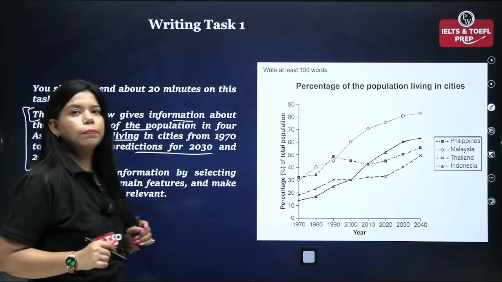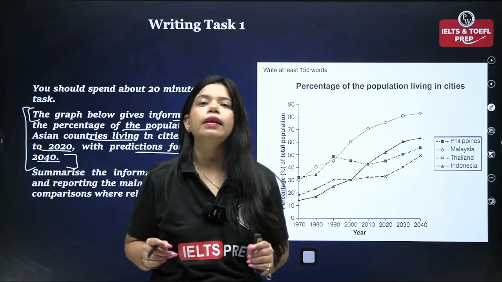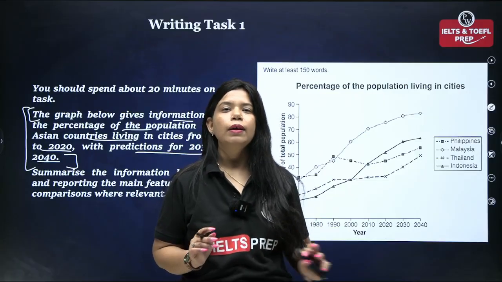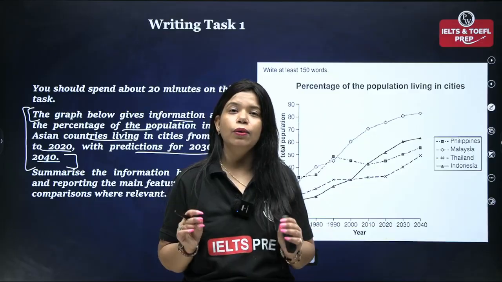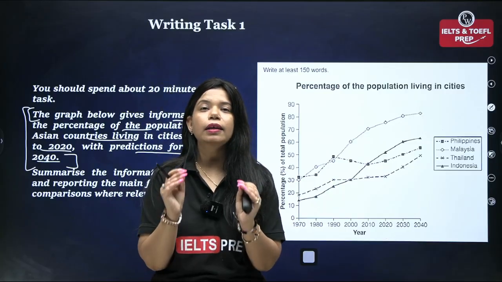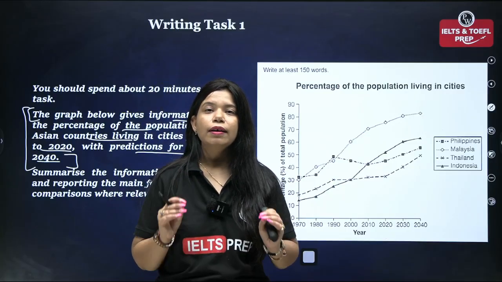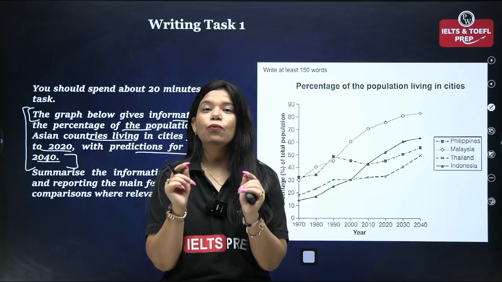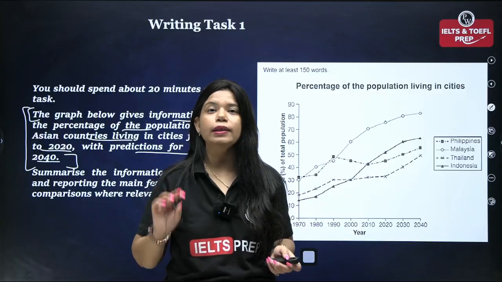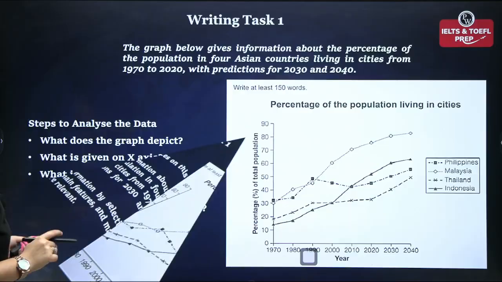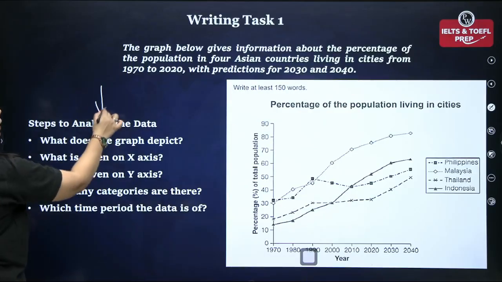After reading the main question, you quickly need to analyze. Analyze means आपको 1 से 2 मिनट के अंदर समझना है that what exactly is given in the graph, right? So डेटा एनालिसिस मीन्स स्टार्टिंग के 2 मिनट में ये समझना कि ग्राफ में शो क्या हो रहा है, क्या आपकी यूनिट्स हैं. Now how can you do that? I have got some specific questions for you. So look here. For data analysis, ask yourself these questions.